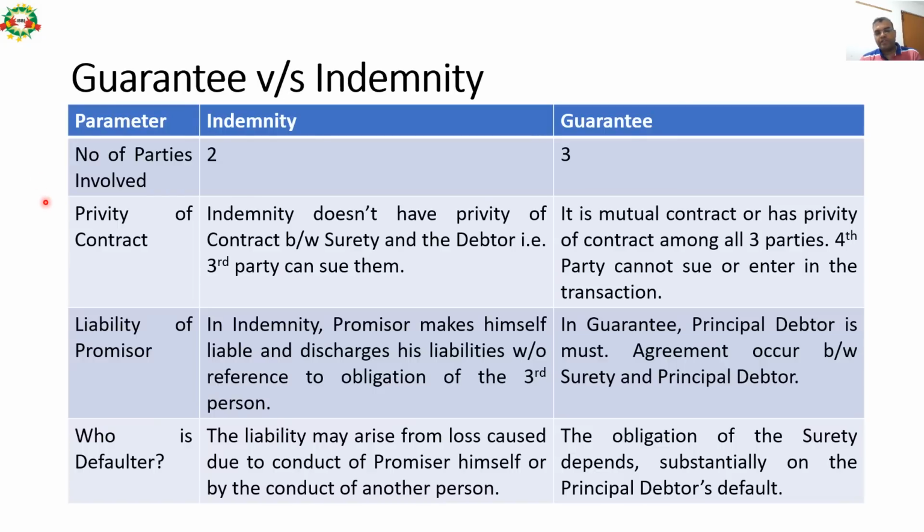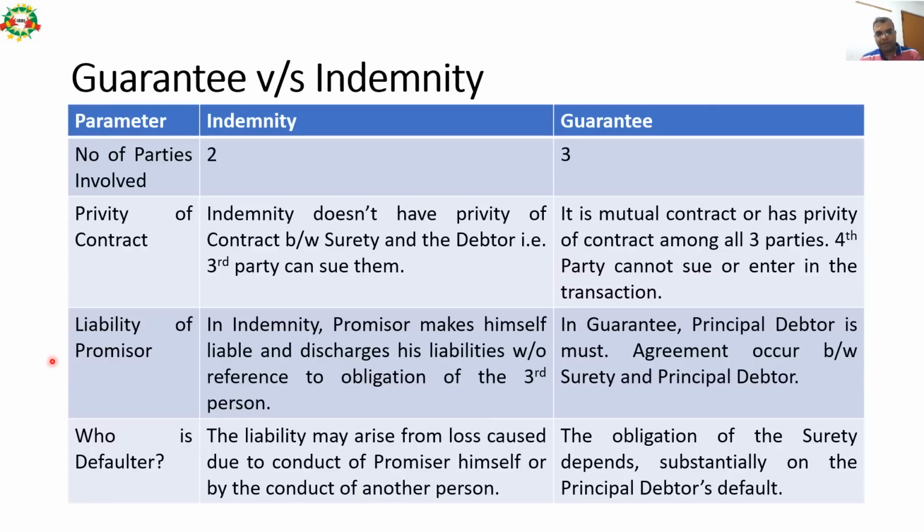Now this table gives us a better and fair picture about the various differences between indemnity and guarantee. So a 1 mark theory question may come out of this single slide also. In case of indemnity, there are two parties involved. However, in case of guarantee, there are three parties involved. Regarding privity of contract, indemnity doesn't have any privity of contract between surety and debtor. That is, a third party can sue them. However, in case of guarantee, it is a mutual contract, with privity of contract among all three parties. So a fourth party cannot sue or enter in the transaction.